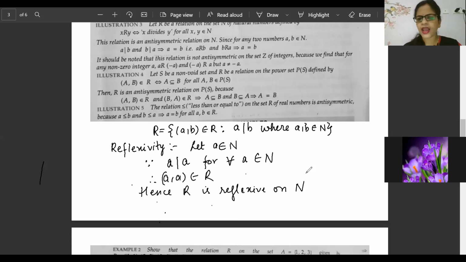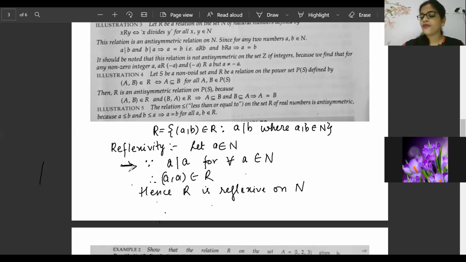So I took A. After taking A, I'm saying that every element divides itself. This is what I have written: every element divides itself, that is, A divides A, for all A an element of natural number.